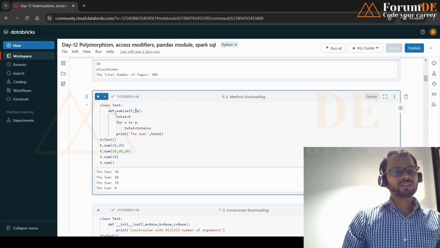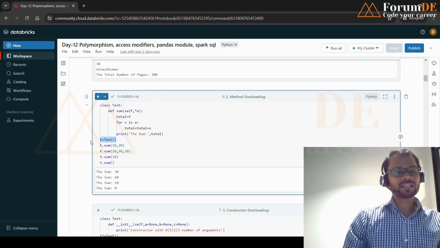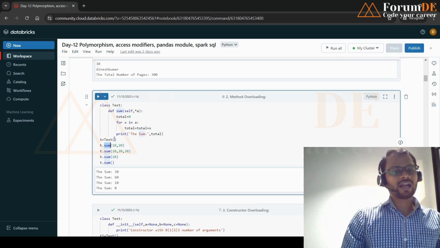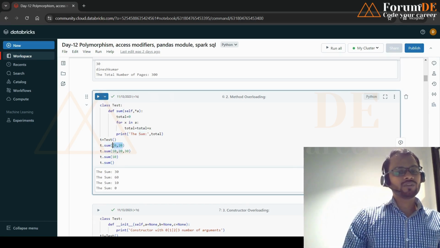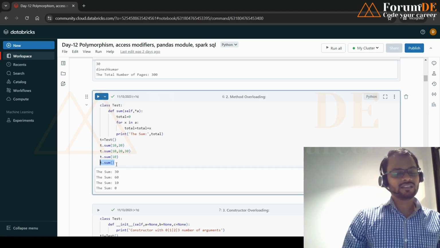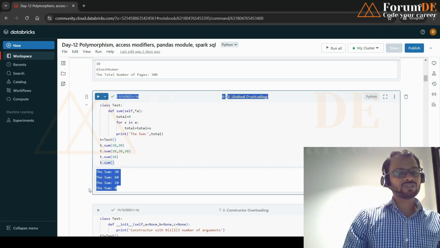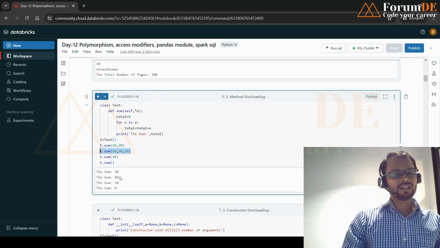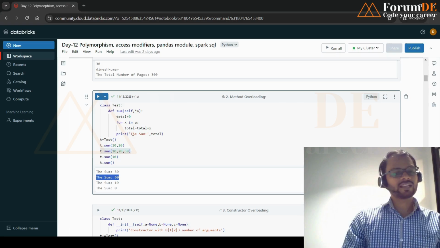In this kind of method, if I create an object of this class and call this method, t dot sum, we can pass two variables, three variables, one variable, or no variables. If no variable is passed, the sum is 0. If one variable, the sum is the number itself. With three variables, it will do the sum and print the sum of the numbers.